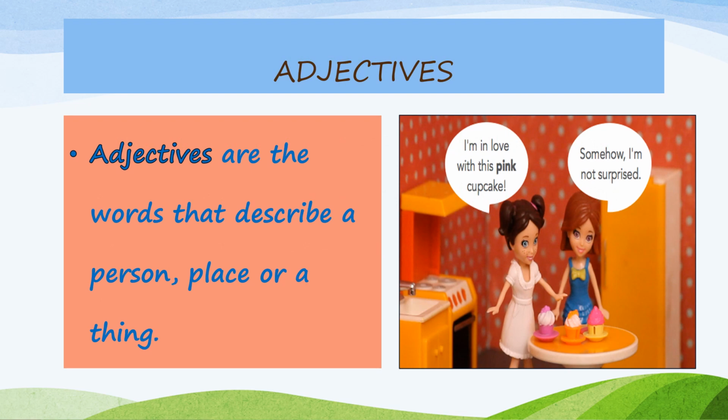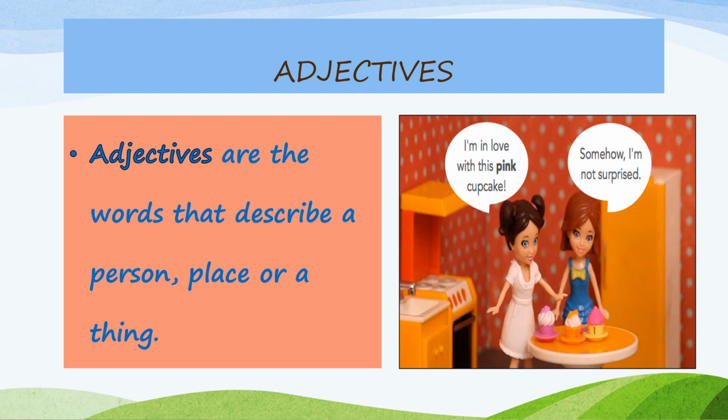What are adjectives? Adjectives are the words that describe a person, a place, or a thing. For example, if you say shirt, shirt is a thing. So if you have to say blue shirt, this word blue is describing that thing shirt. So blue is the adjective here, children.